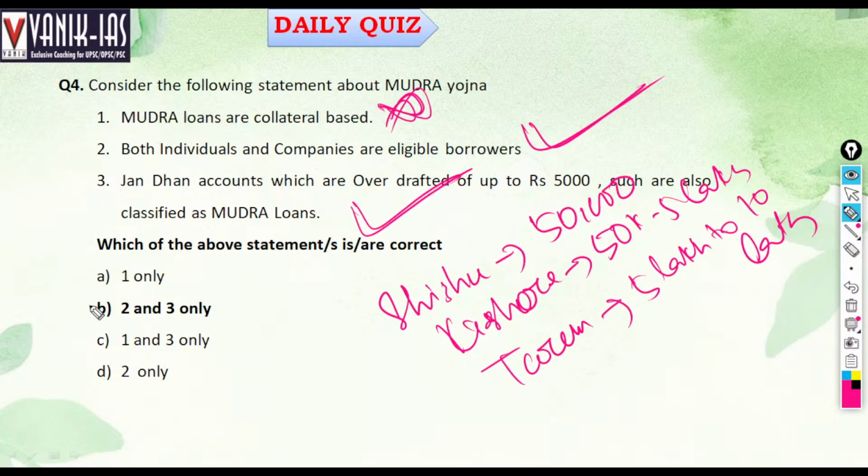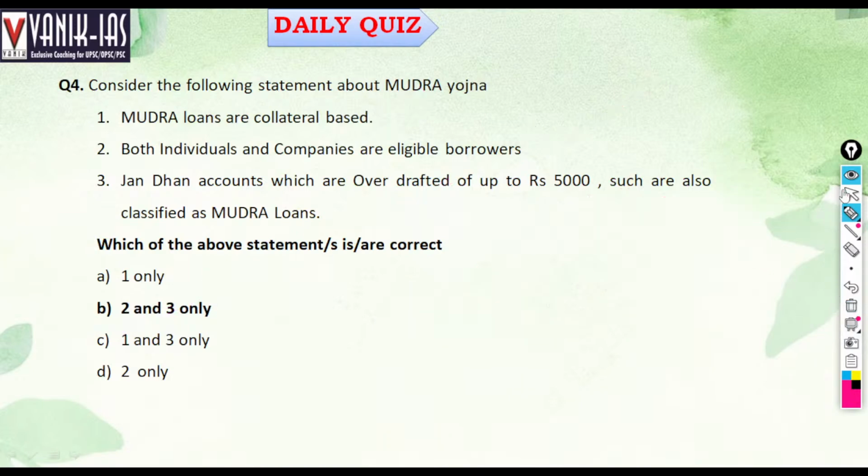So here, options 2 and 3 are right. No collateral will be required. No mortgage will be required to take a Mudra loan. Remember, it is coming under the Ministry of MSME.